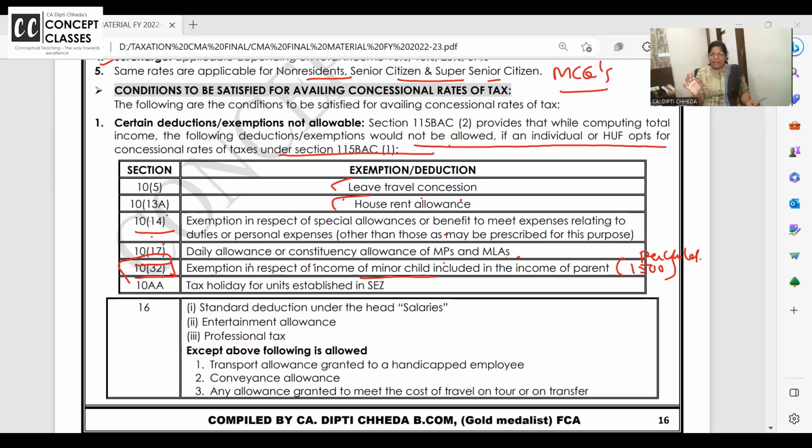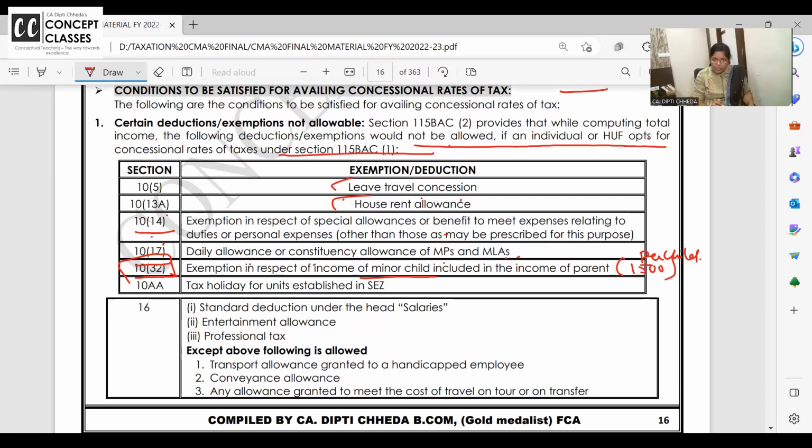No upper limit, maximum 2 children. If 3 children's income is clubbed in the hands of my father, for every child he gets an exemption under section 10(32), 1,500 per child. That exemption is not allowed if you are going for new tax regime.